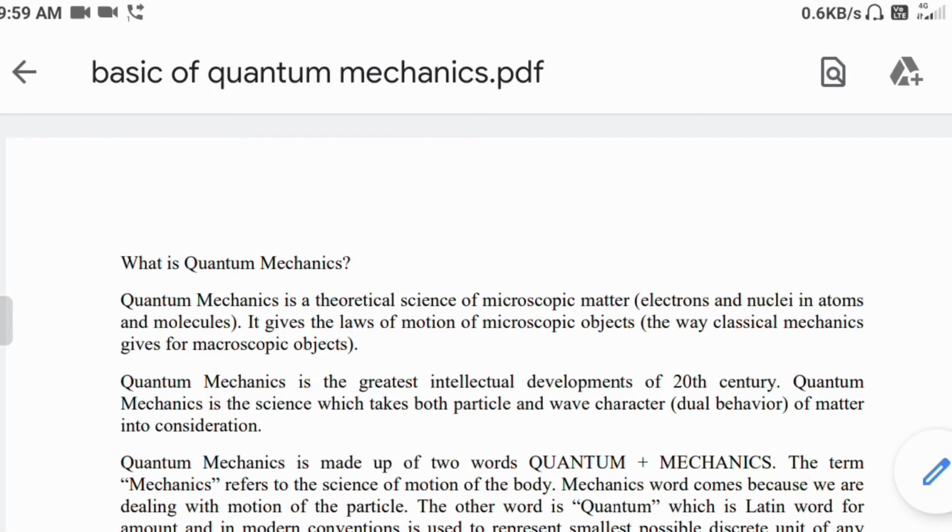So welcome back to the next lecture of quantum mechanics, or quantum chemistry. In this lecture we will start our actual topic, that is quantum chemistry. Before we start quantum mechanics, first of all we need to understand what we mean by quantum mechanics and how it is different from classical mechanics.